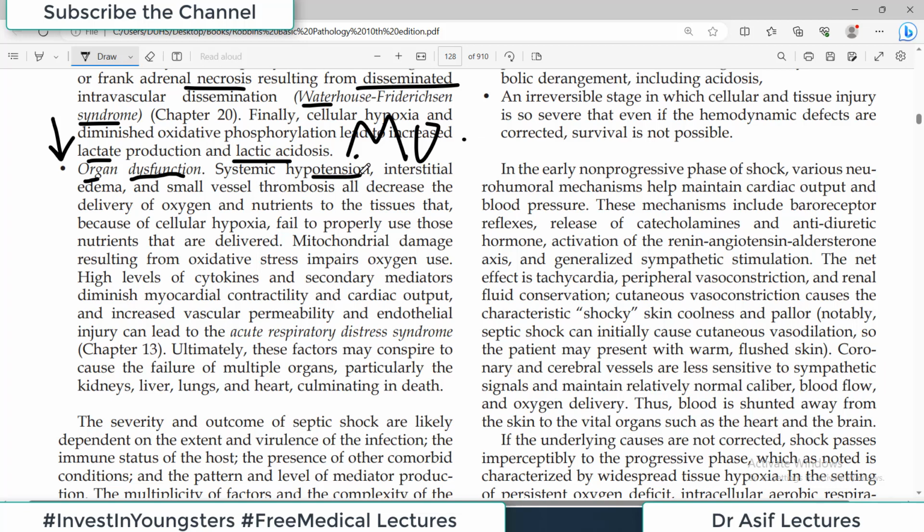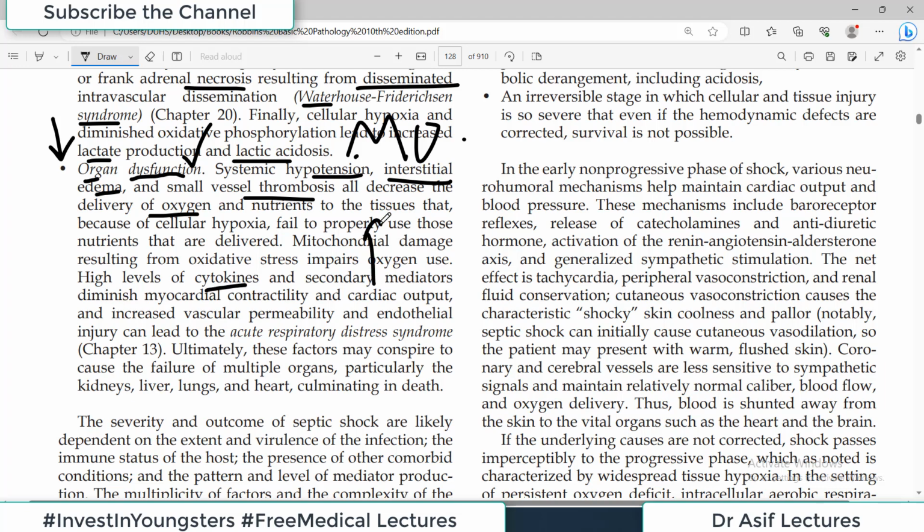Systemic hypotension because of vasodilation, because of vascular leakage, interstitial edema, and small vessel thrombosis because of DIC, and decreased delivery of oxygen. Now, this is all enough to cause organ dysfunction. Mitochondrial damage leads to impaired oxygen use. High levels of cytokines and secondary mediators.